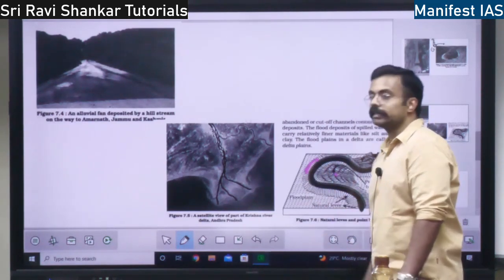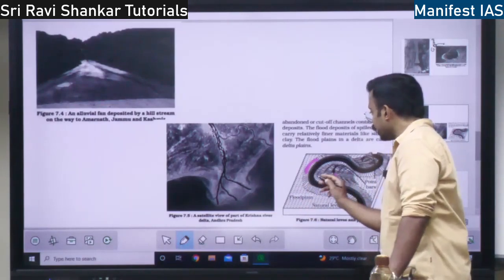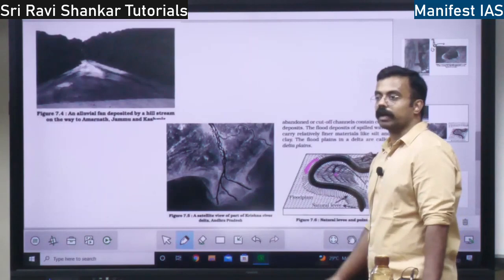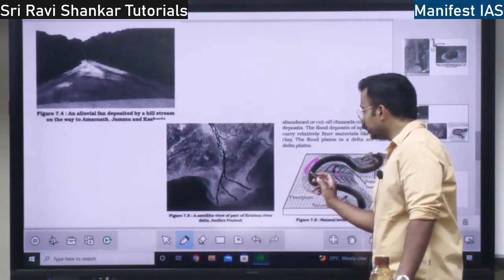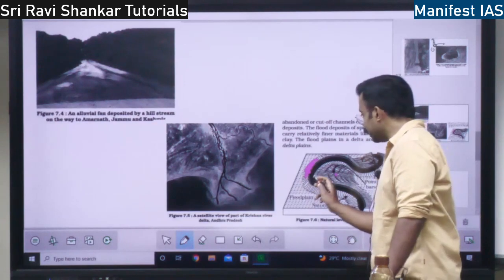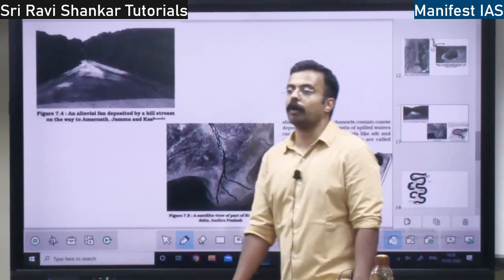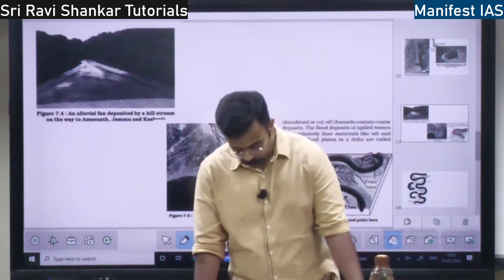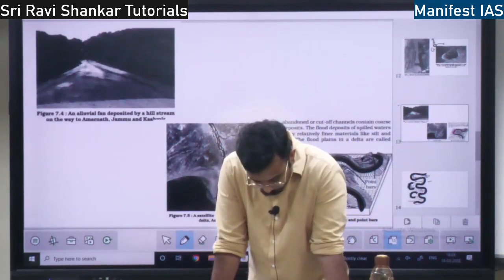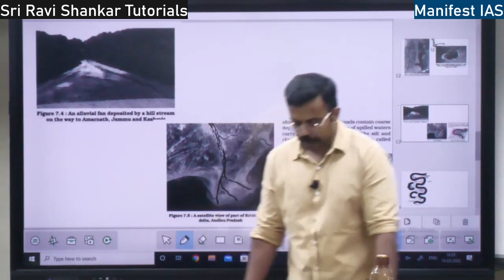On the convex side there is erosion, whereas on the concave side there is deposition from the river. As the river moves this way, it erodes the convex side and deposits materials on the concave side, leading to the formation of point bars. Okay. So next you have the concept of meanders.